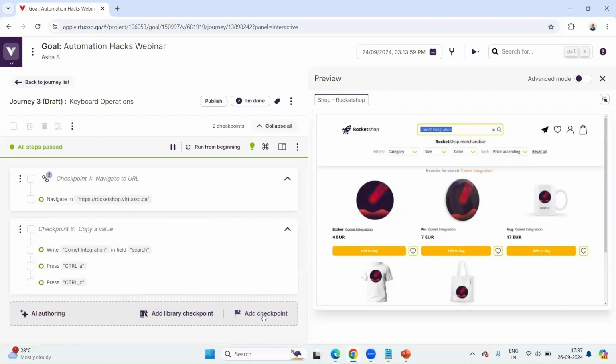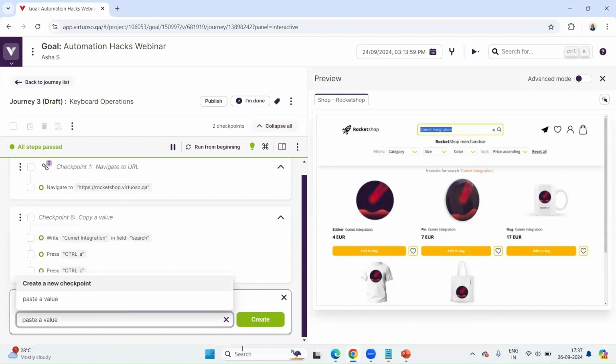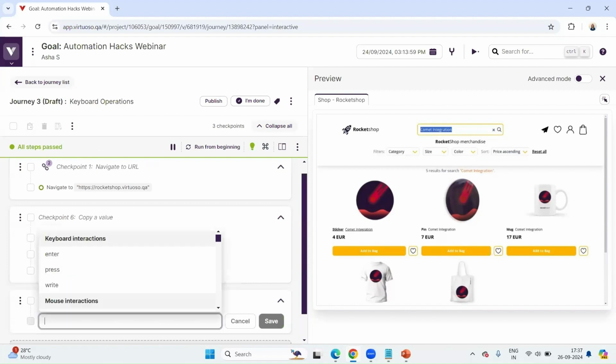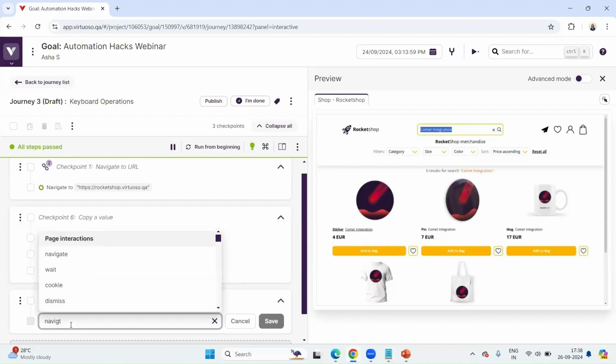Now let me navigate to the next. Basically, I need to paste this value, right? Paste a value. Where I will paste, just to add a little complexity, I will paste it in another web application. This is our demo application, similar to Rocket Shop that you are seeing. Let me add navigate.